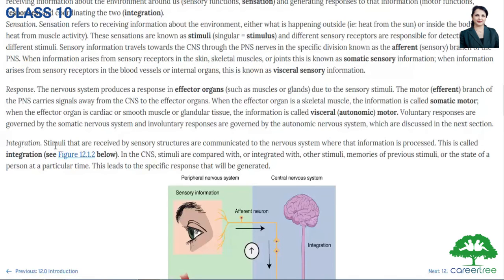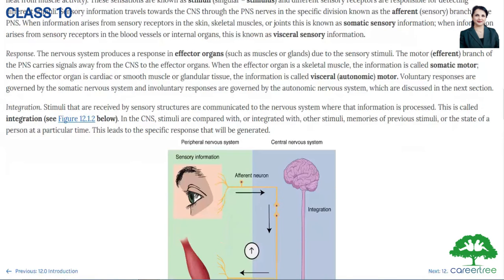Third thing is integration. Stimuli that are received by the sensory structures are communicated to the nervous system where that information is processed. This is called integration. In the CNS, that is the central nervous system, stimuli are compared with or integrated with other stimuli, memories of previous stimuli, or the state of a person at a particular time. This leads to the specific response that will be generated.